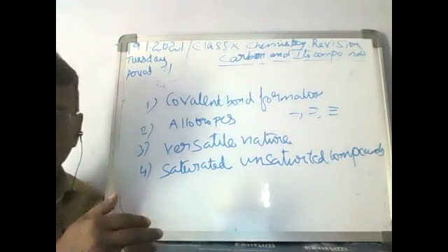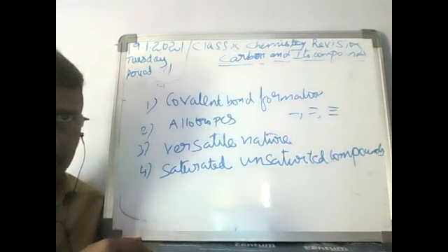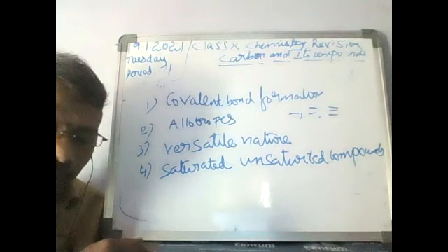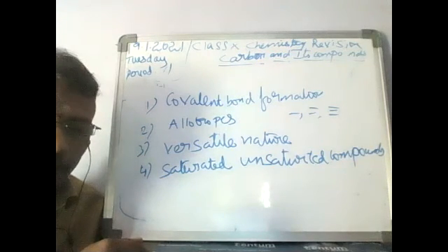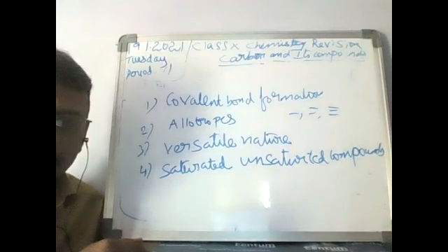Then coming to homologous series, there are three series: the alkane series, the alkene series, and the alkyne series. Alkanes are made up of single bonds, alkenes have a double bond, and alkynes have a triple bond. We must know the formulas: for alkane CnH2n plus 2, for alkene CnH2n, and for alkyne CnH2n minus 2. These are the important things here.